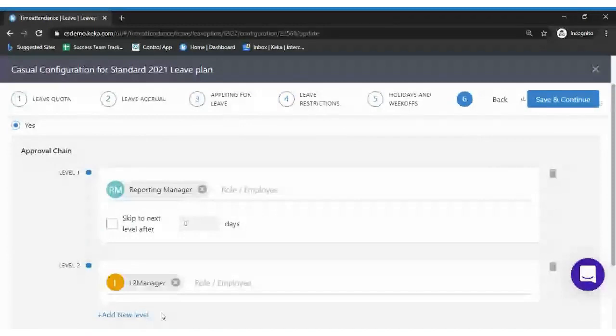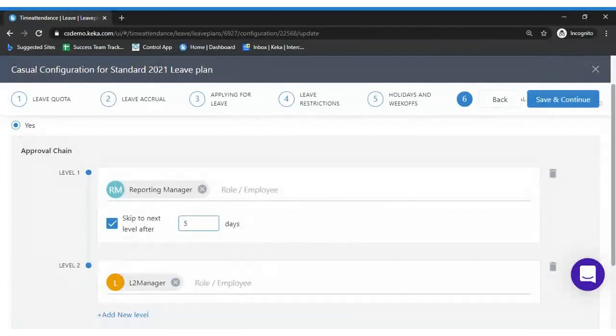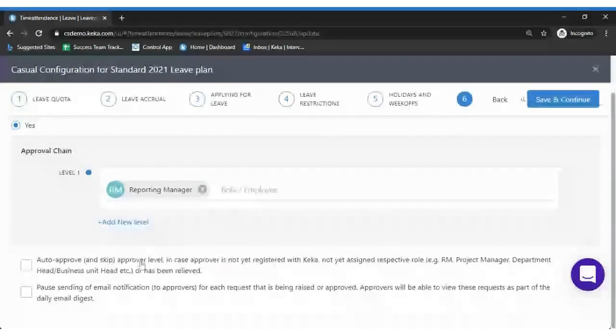L2 manager. So we got an important, interesting option over here, which is skip to next level after X days. Let's assume the reporting manager is not taking any action on a particular leave requested by the employee until 5 days. What happens is it will get auto approved after 5 days and move to the next level. This will happen only when you have multiple levels. In case you have only a single level, this option won't work.